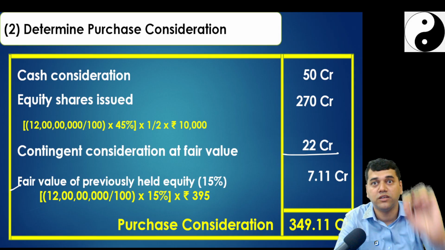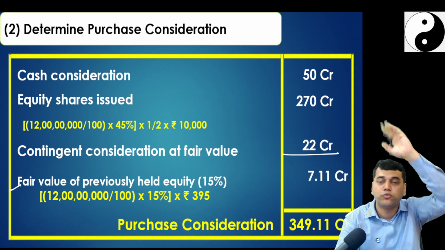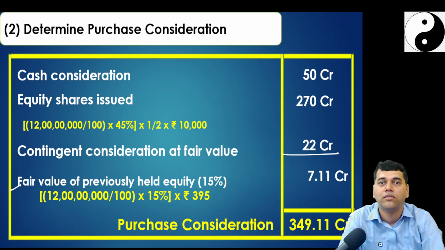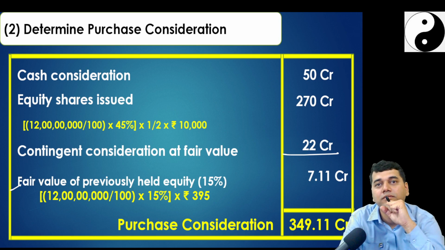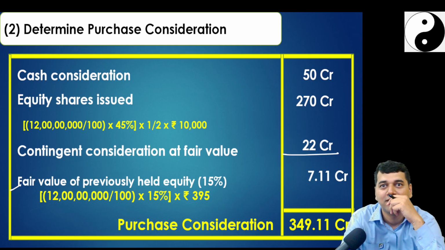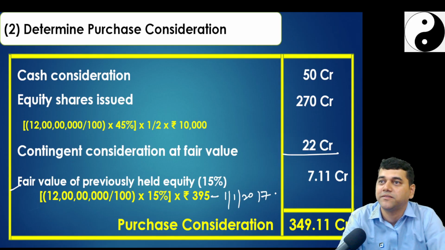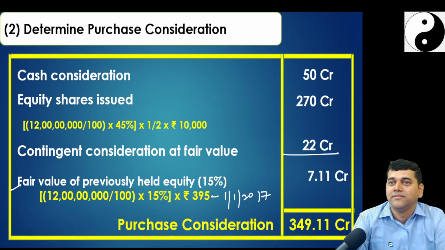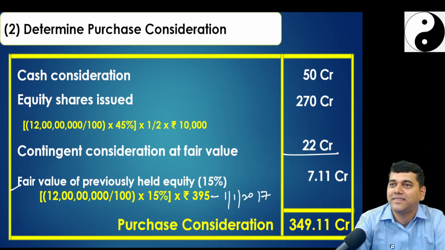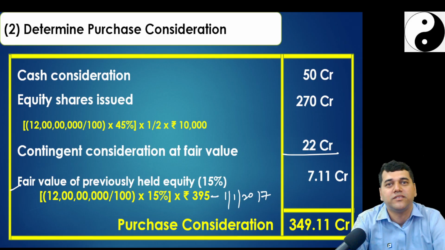It was purchased from 2014, no? But when you took the control on 1st January 2017, should you not remeasure it? This price is of 1st of January 2017, a remeasurement date. Nice question, no? And then purchase consideration. This is purchase consideration.